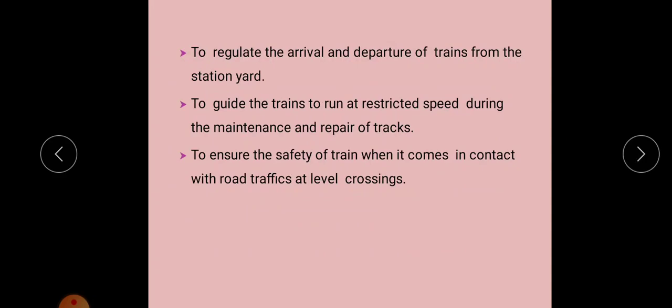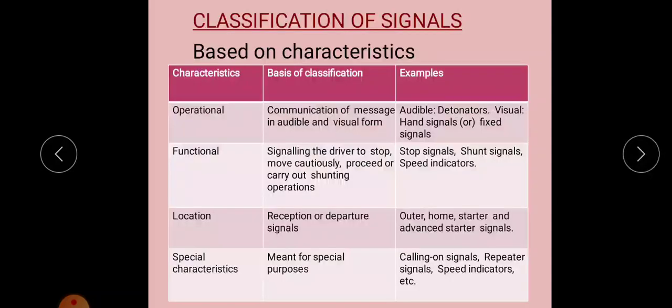Then the last objective, to ensure the safety of trains when they come in contact with road traffic at level crossings. That is, at level crossings you may also have seen signals, in order to ensure safety between trains and road traffic. So these are the objectives of signals.